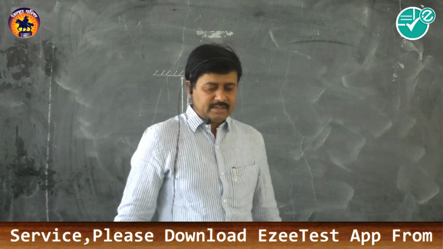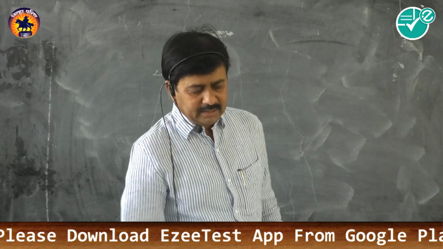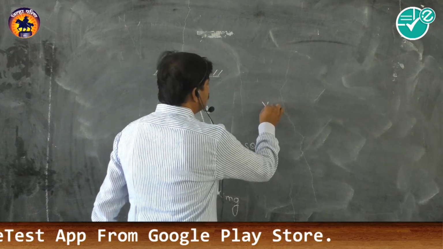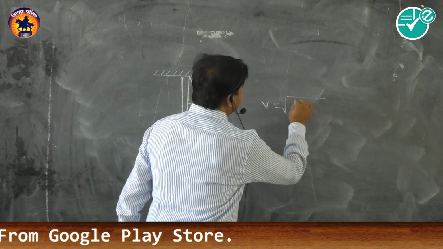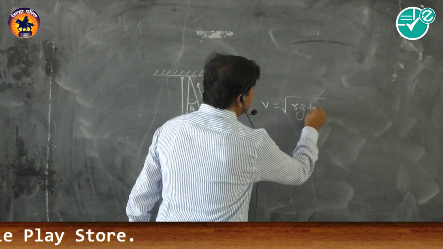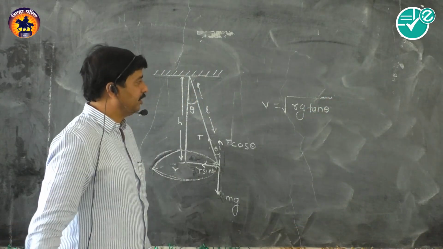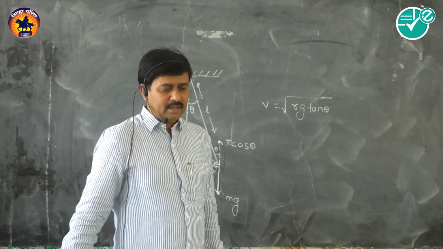So it is called the conical pendulum. The linear speed of the bob is given by V is equal to the square root of Rg tan theta. So these are the factors on which the speed depends.